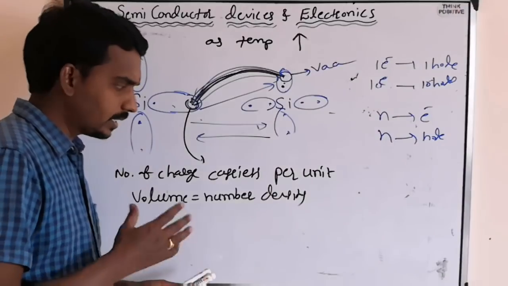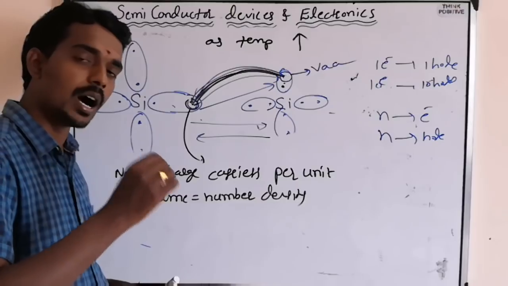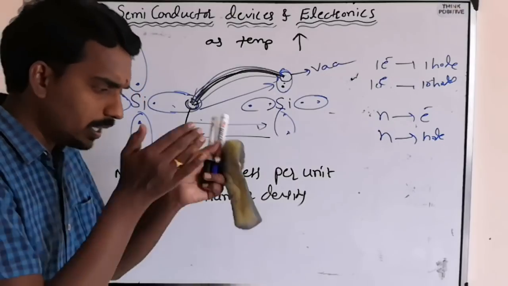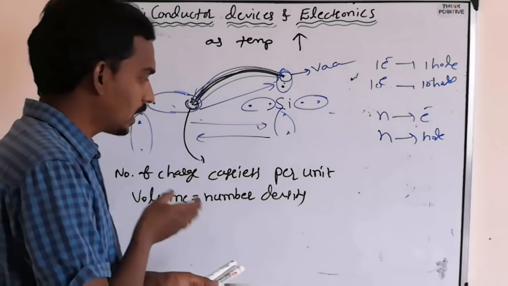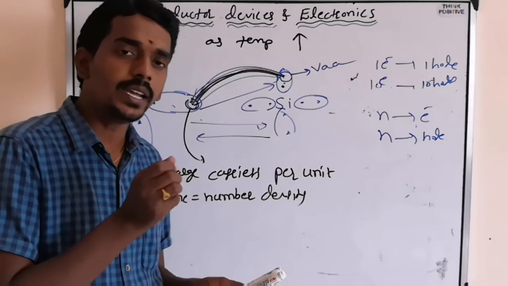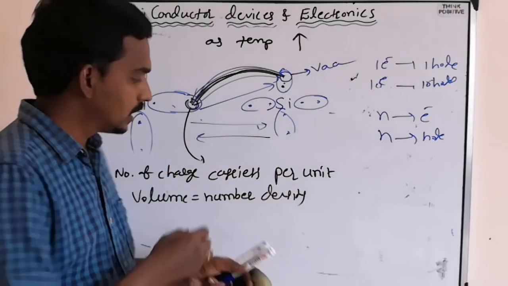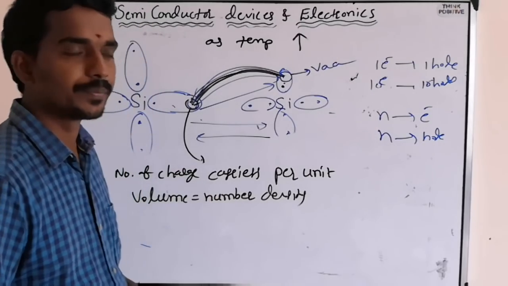I said many times, density is not just mass by volume. That is mass density. This is number density. Within a particular volume, how many free electrons or how many holes are there? Total number by total volume. That is called charge density or number density.